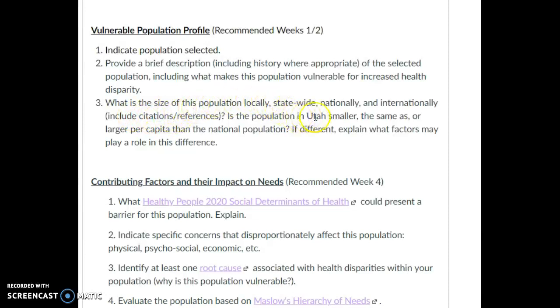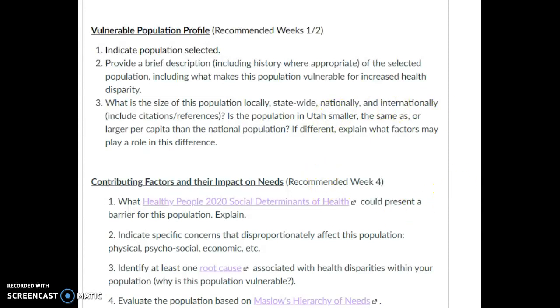If the population in Utah is smaller or larger than the national population, then I want you to go in and give an explanation for why that may be the case. There's usually quite a few contributing factors that go into numbers like that. So look per capita at what those rates look like compared to the national average.